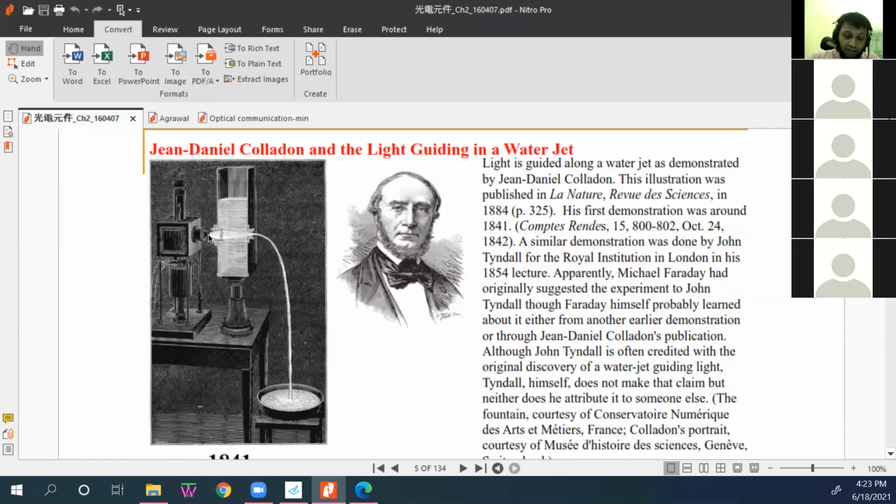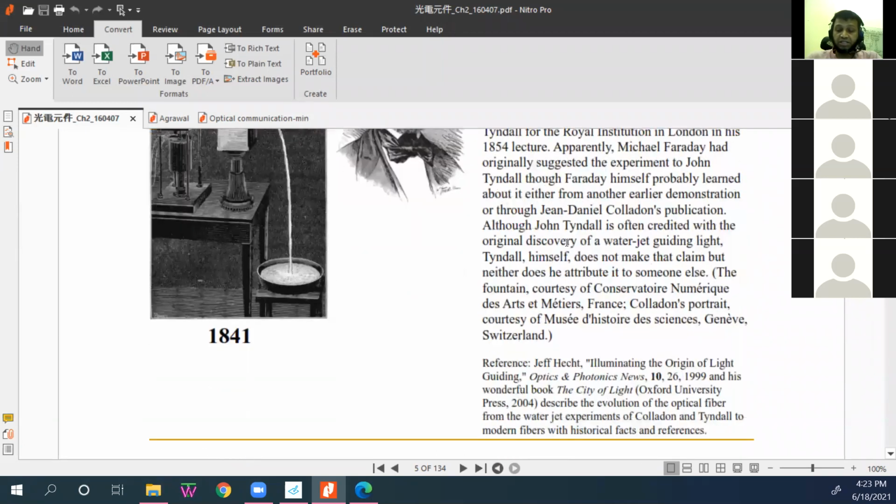If you pass light through it, this water also carries the light. This is the first time a guided light medium was discovered, that light can be guided. Before, the concept was not there. You can guide your light. That's why this light guiding first experiment was done by water jet.